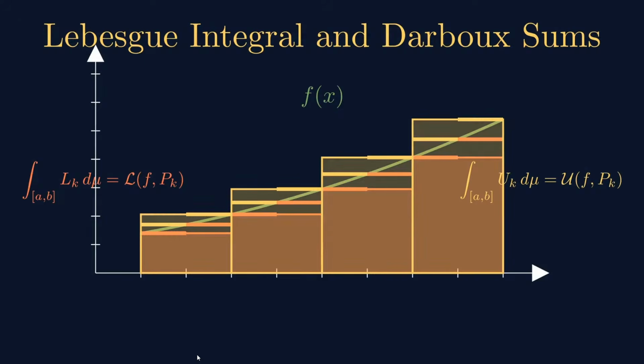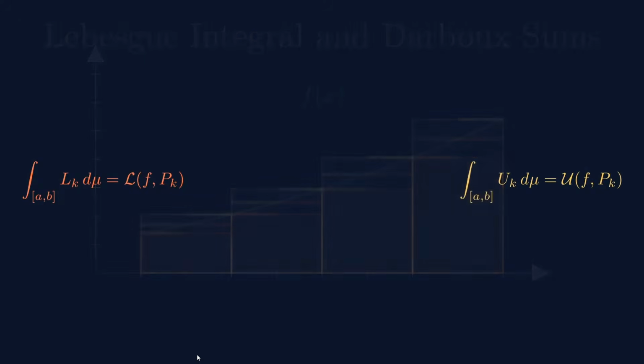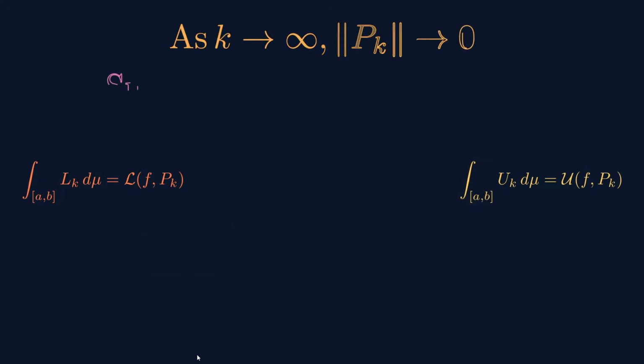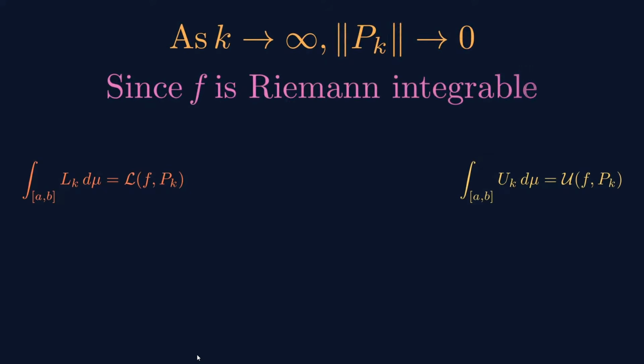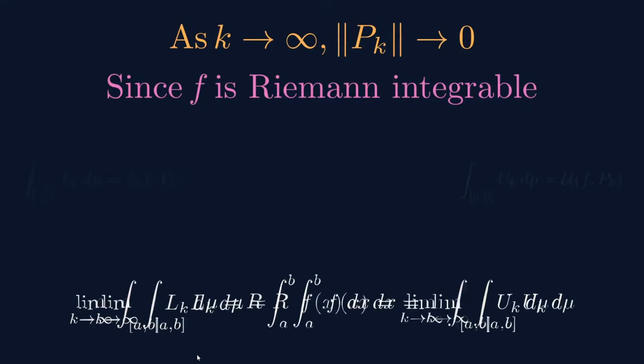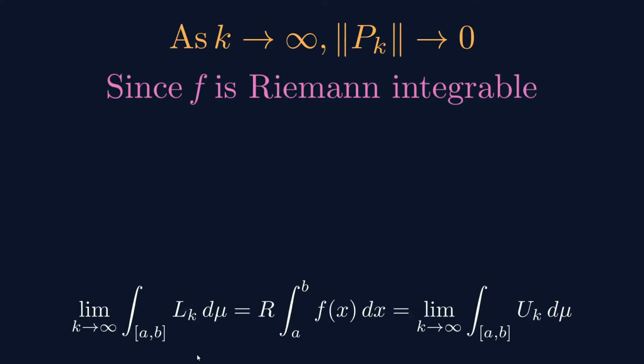Then if you keep refining the partition, so k tends to infinity, the norm of Pk tends to 0. Since f is Riemann integrable, the lower Darboux sum, as k tends to infinity and the partition norm tends to 0, is exactly equal to the Riemann integral.